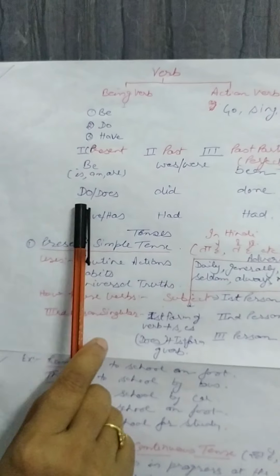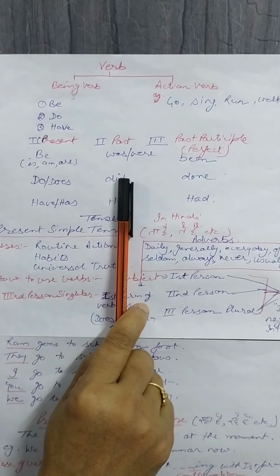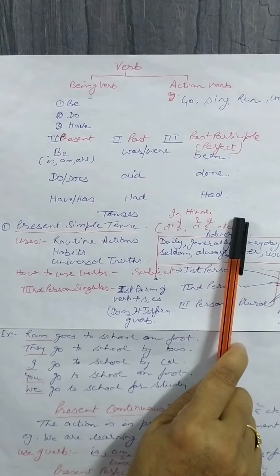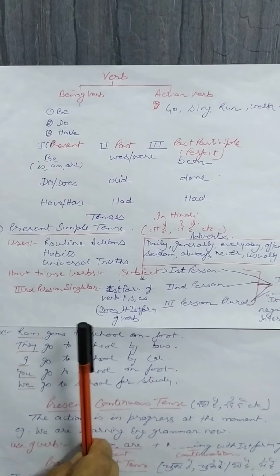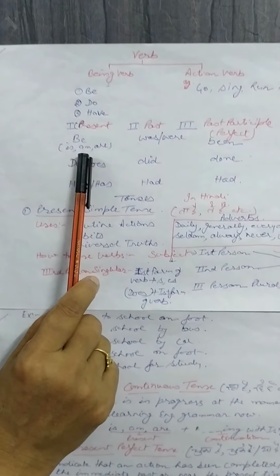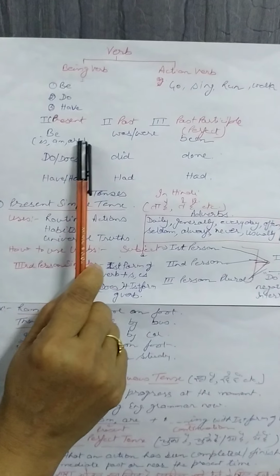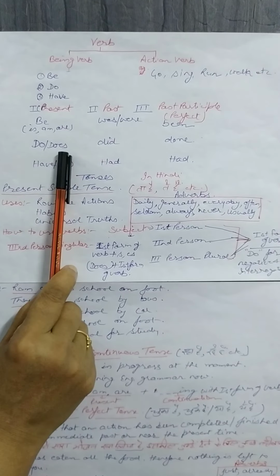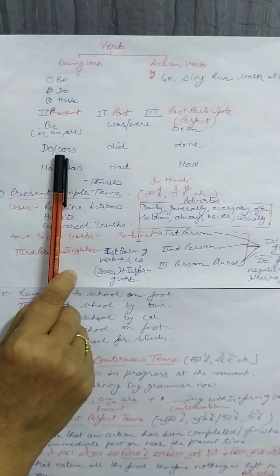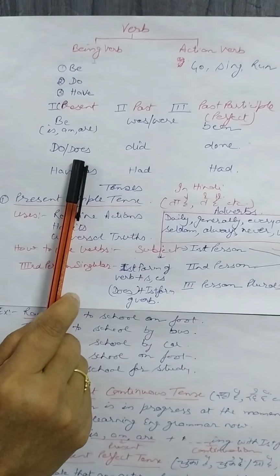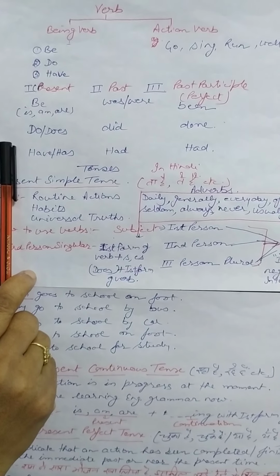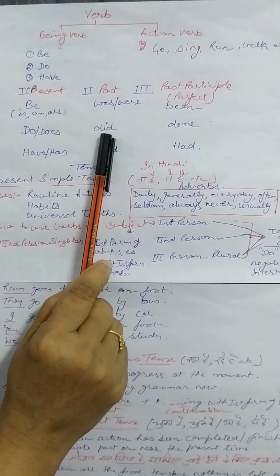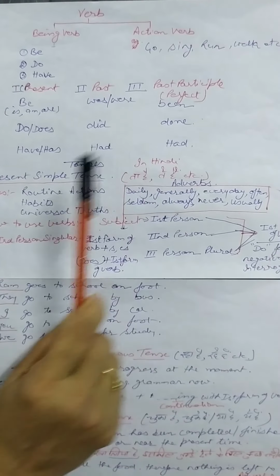So this is the first form, which is present, required for present; second form for past; and third form is required for making perfect tense. Same way as be has singular and plural forms, do has does also. You can understand where it is singular, and do for plural. Second form of do is did and third form is done.